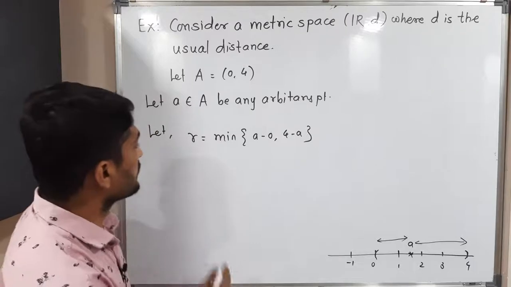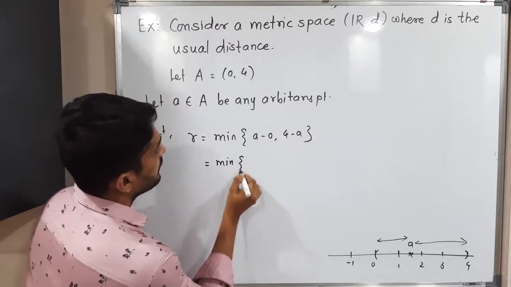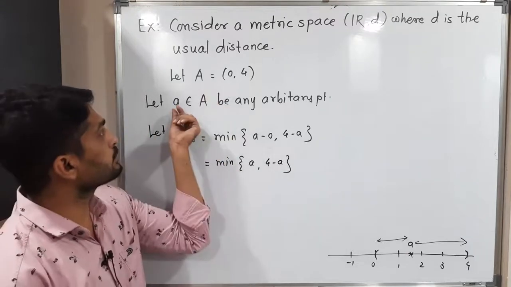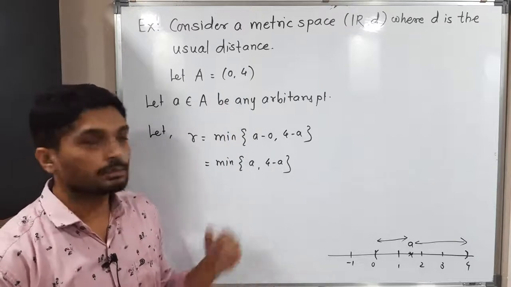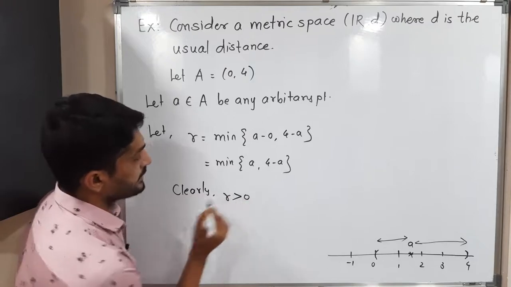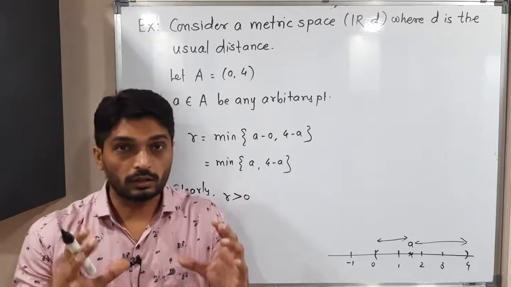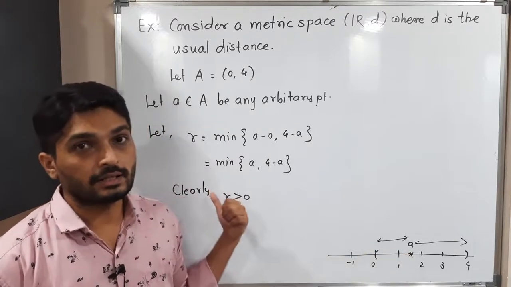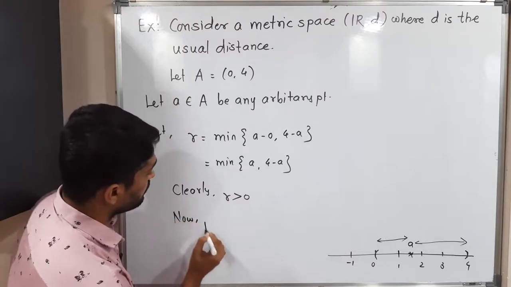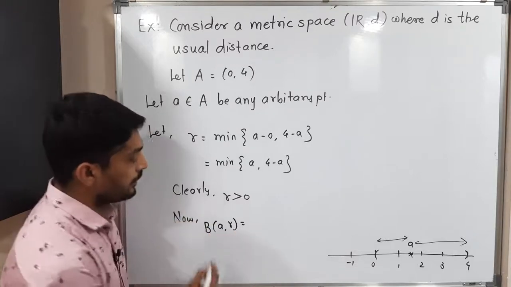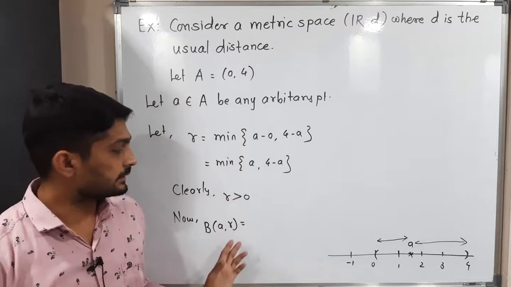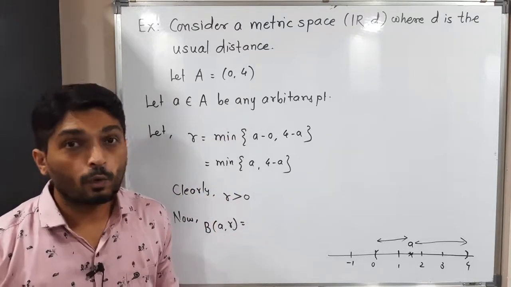Okay, so let us go further. That is nothing but the minimum of a and 4 minus a. So see, clearly our small a lies in this interval, so obviously both numbers are positive. So let me mention here clearly our r is greater than 0. Okay, so now I am finding a ball with center a and this radius r. Let us find that open ball B(a, r). We have to prove that this ball is a subset of A. Then we can declare yes, this ball is a subset of A, then we can declare A is an open set. This thing we can do.